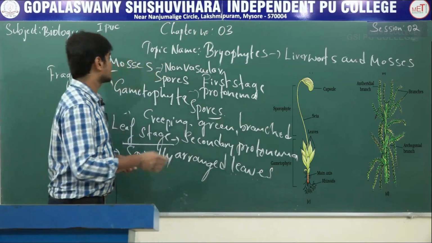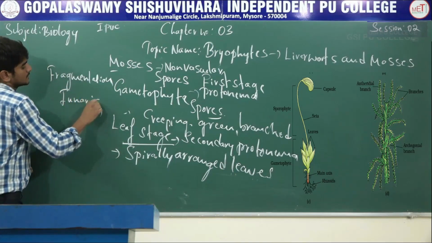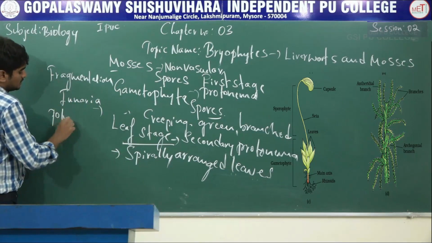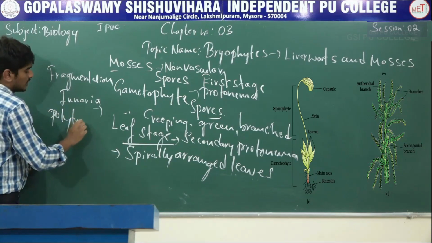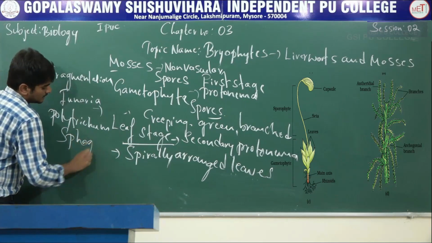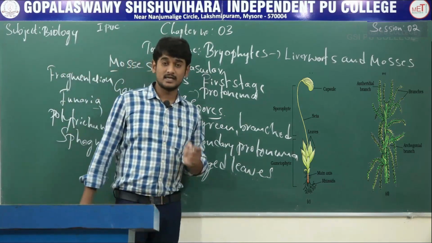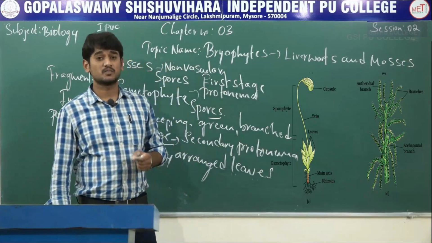Examples for mosses: Funaria, Polytrichum, and Sphagnum. So these are all examples for mosses.